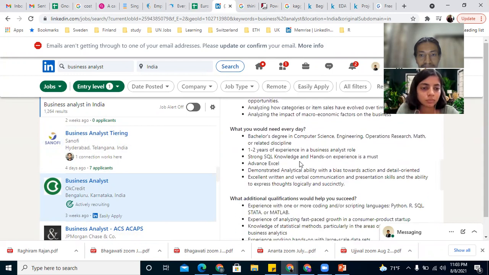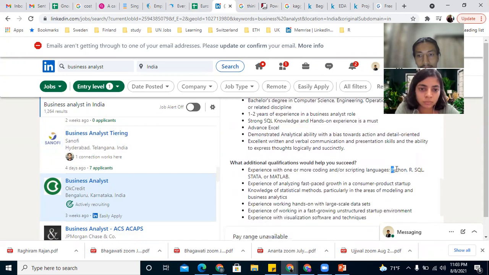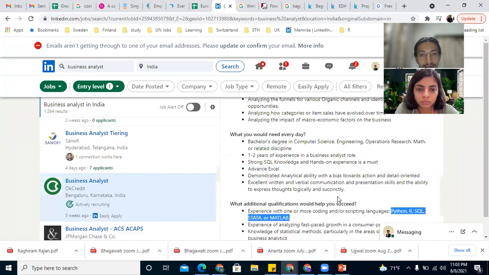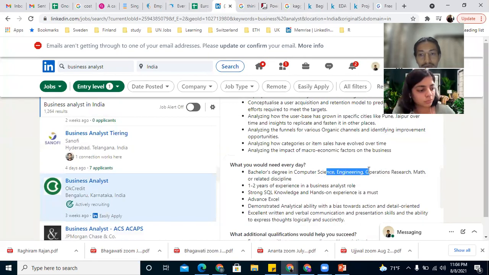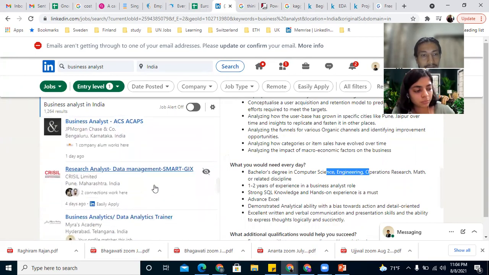Very strong SQL knowledge is something required, and Python, R, SQL, Stata, or MATLAB. Now this is core, more of a technical opportunity. It is asking for engineering or computer science.